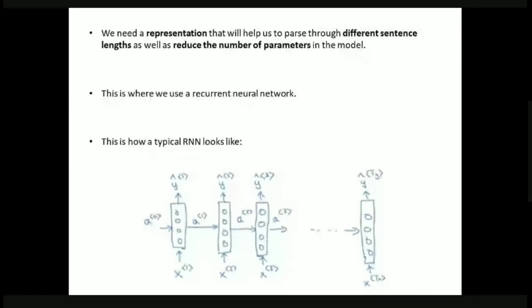A typical, general RNN looks like this. We have a0, the activation at layer 0, and we give the inputs x1, x2, x3, and so on up to xtx, and we get the outputs y cap 1, y cap 2, y cap 3, and so on up to y cap ty. There are activations from layer 0 to layer 1, a1, and from layer 1 to layer 2, a2, and so on.